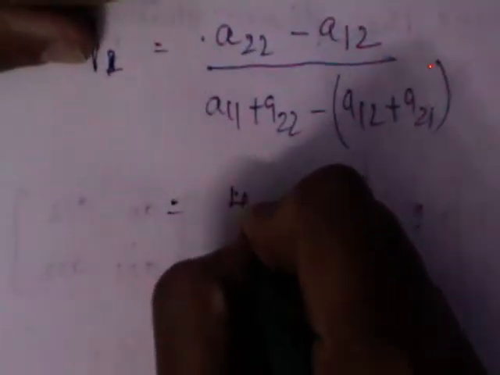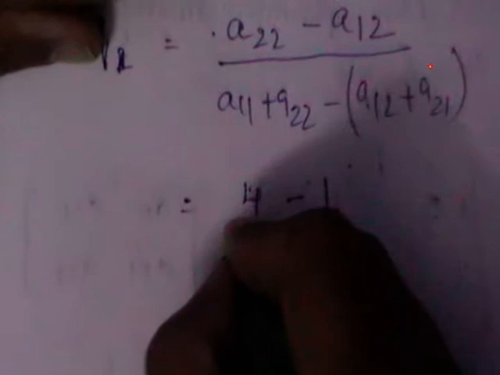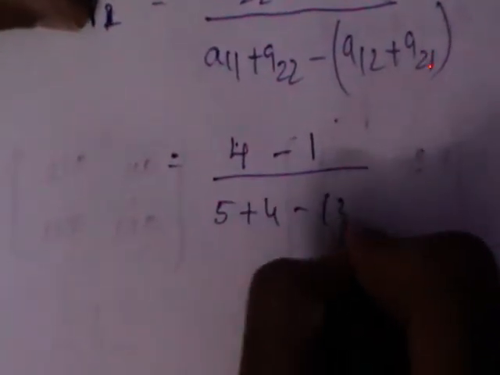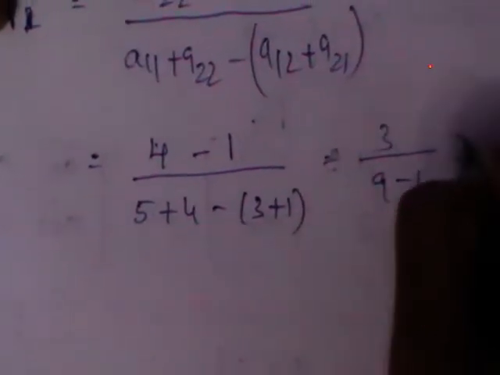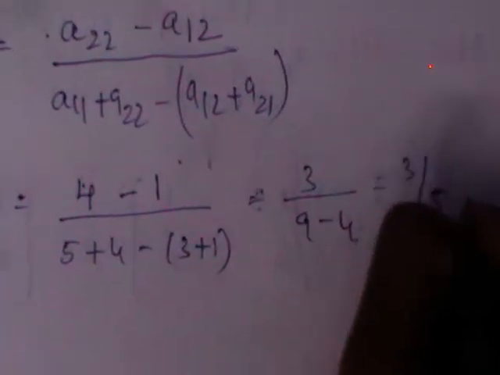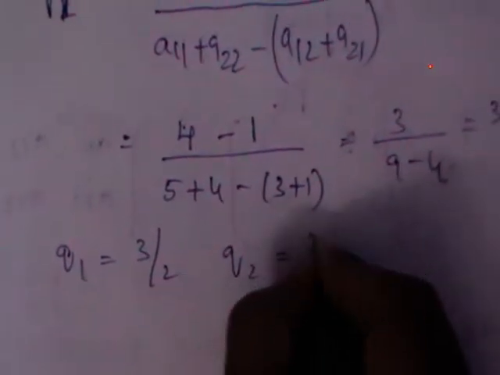A22 is 4, A12 is 1, by the same denominator, 5 plus 4 minus 3 plus 1, which is 3 by 9 minus 4, which is 3 by 5. This is Q1. What is Q2 then? 2 by 5.